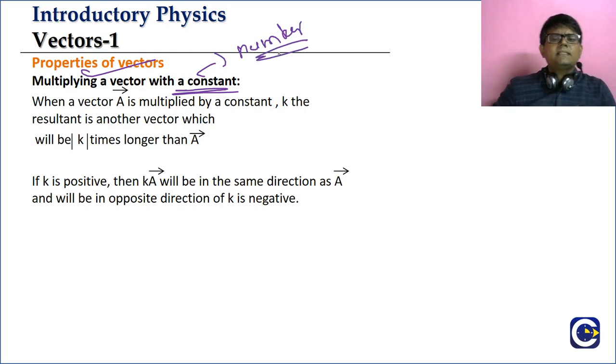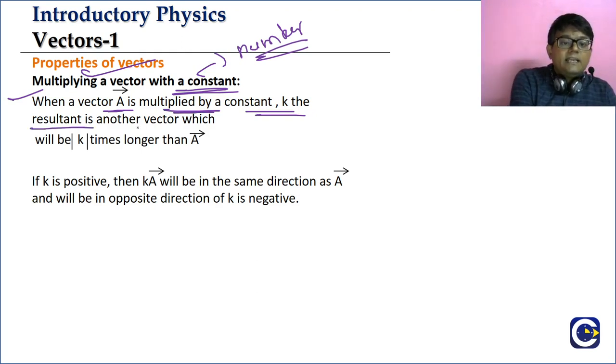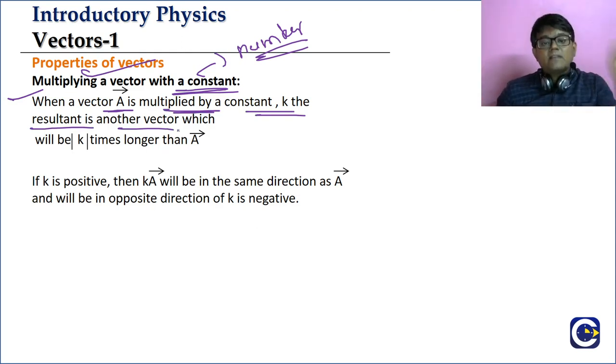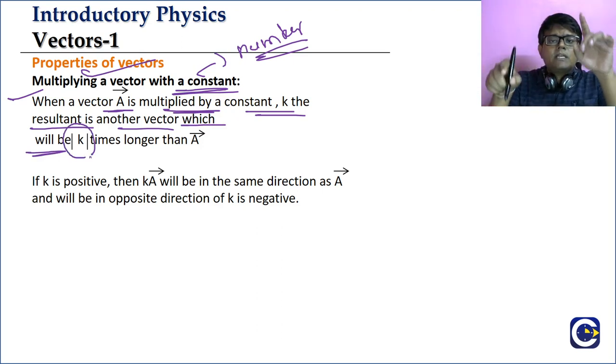Constant, what is it? It is a number. Look at this: when a vector a bar is multiplied by a constant k, the resultant is another vector, which will be written with a vertical line on either side of k.